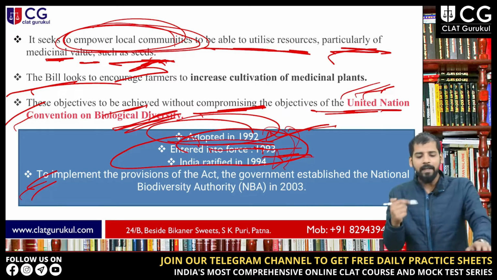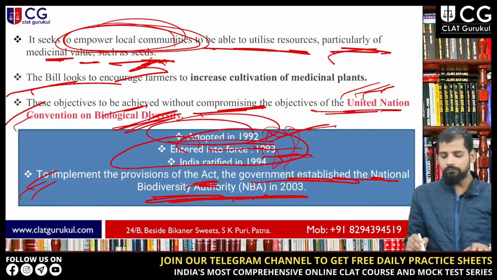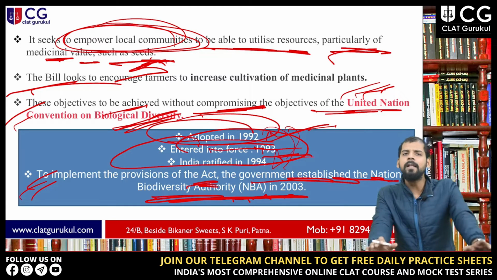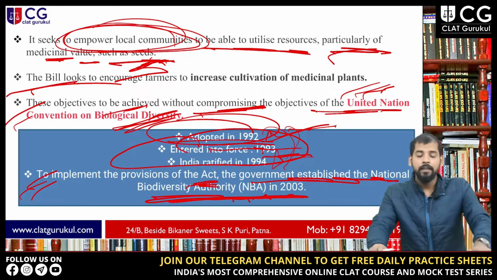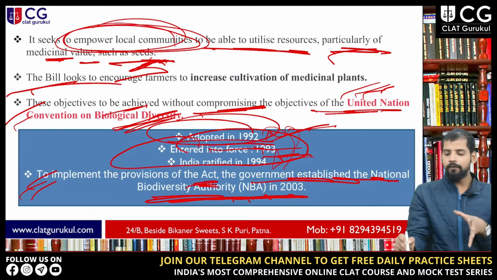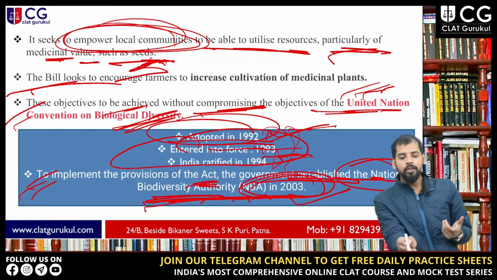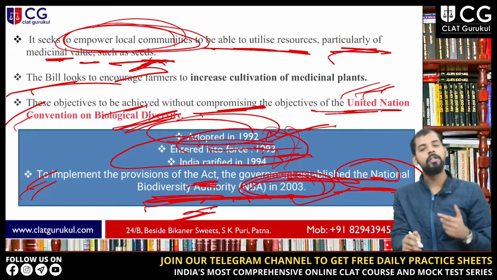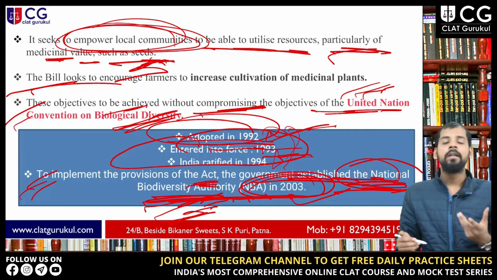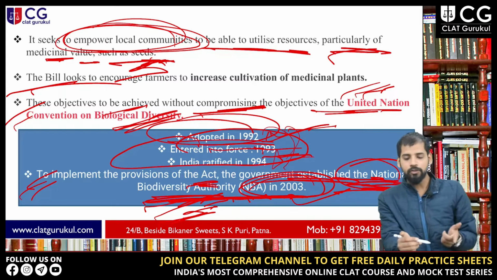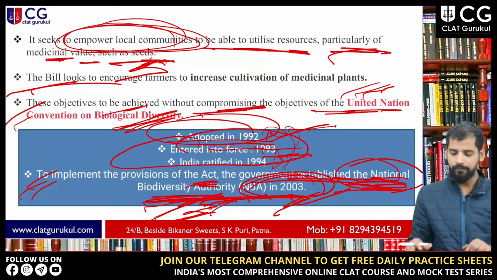Now, to implement the provisions of the Act, which was in line with the UN Convention on Biological Diversity, the government established the National Biological Diversity Authority, the NBA, in 2003. So it is the implementing authority which the government established in 2003. You also have to remember the authority. If a question comes like what is the name of the authority that implements all such things, National Biological Diversity Authority is the one, and it was established in 2003 by the Indian government.